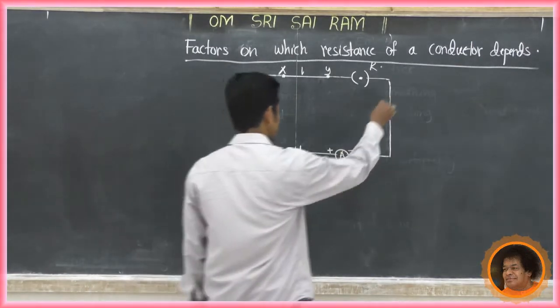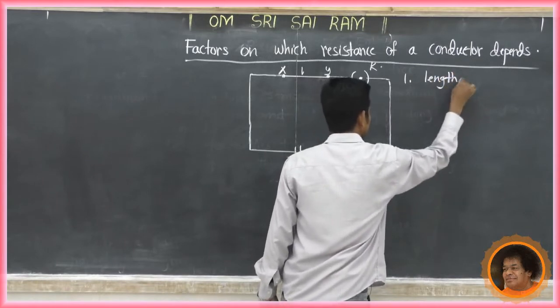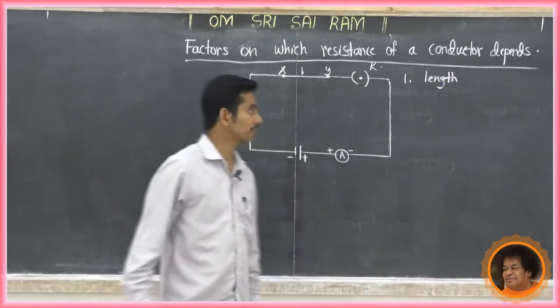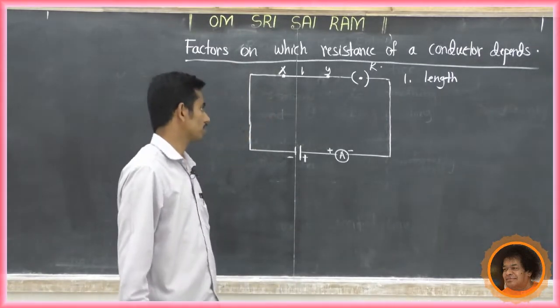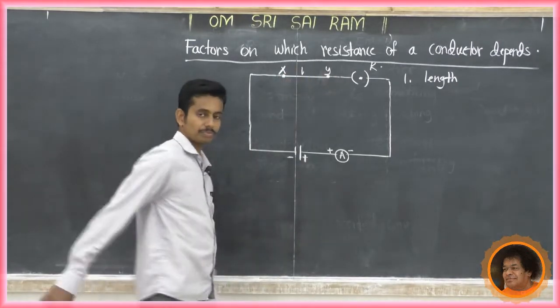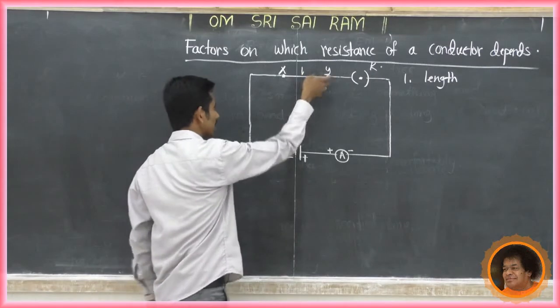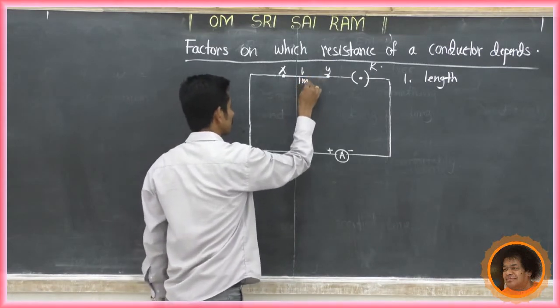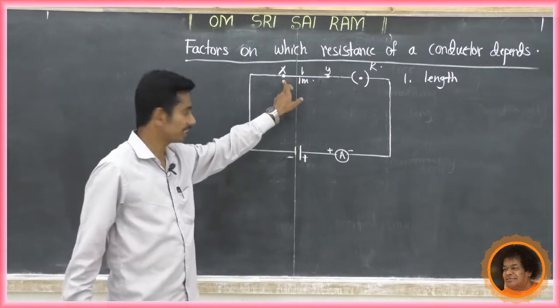The first one is the length of the conductor. So, the first factor is length. How does it influence the resistance of a conductor? Look at the diagram. XY is a nichrome wire. Its length is given as L. For example, it is 1 meter. The nichrome wire's length is 1 meter.